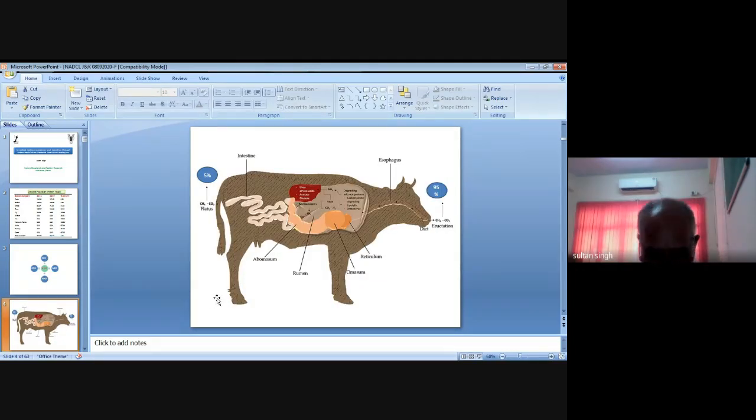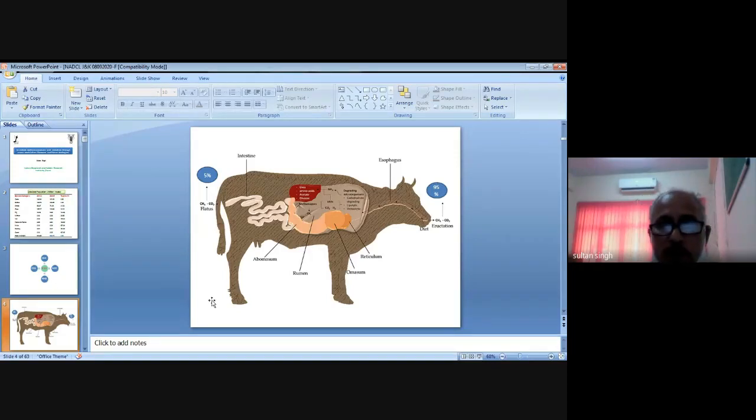So friends, as I was discussing, the methane is produced in the rumen part of the animal. As you know, ruminants have four compartments in their stomachs: rumen, reticulum, omasum, and abomasum. It is the rumen where the methane is produced. When any feed material is ingested by the animal, it goes to the rumen, where microbes convert the polysaccharides into monomer units, and then different kinds of VFAs are produced in the rumen.